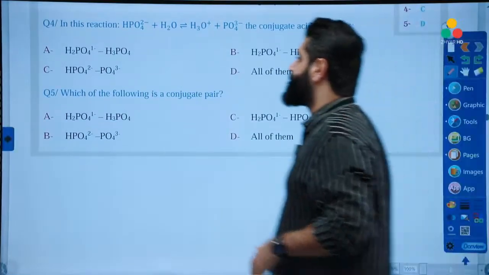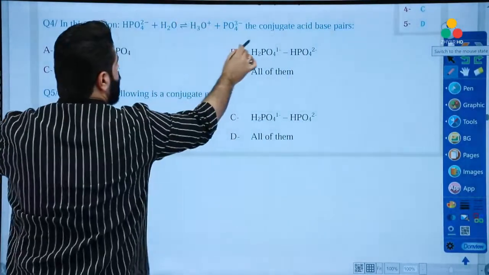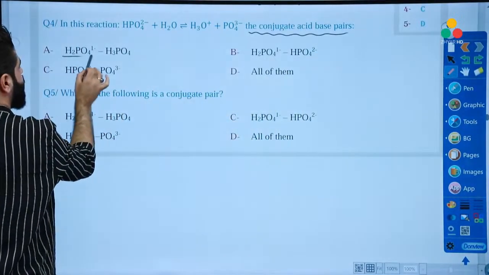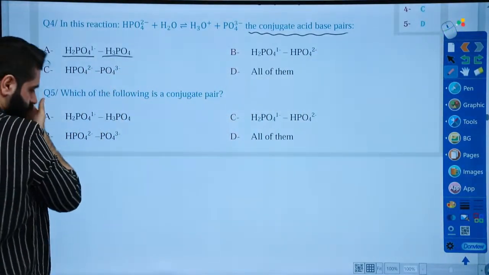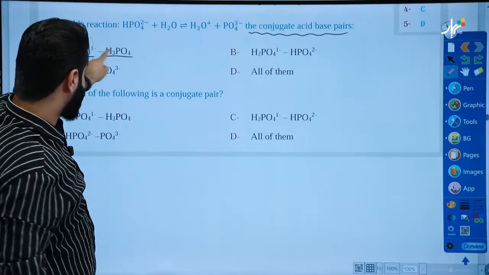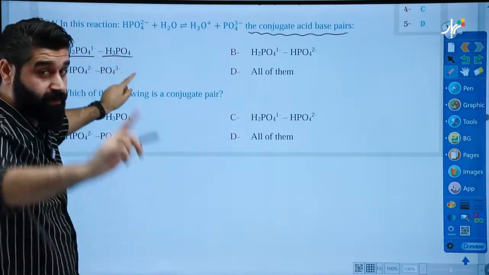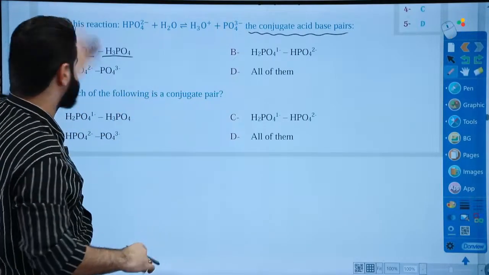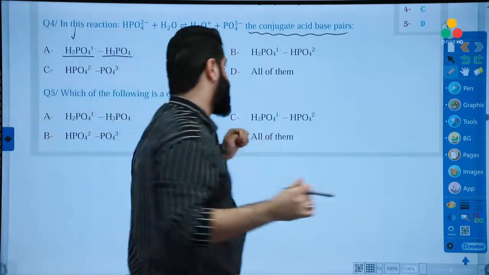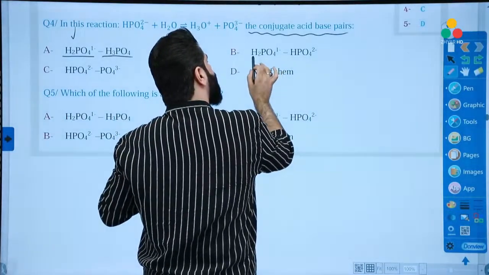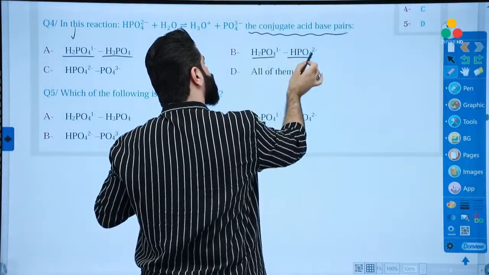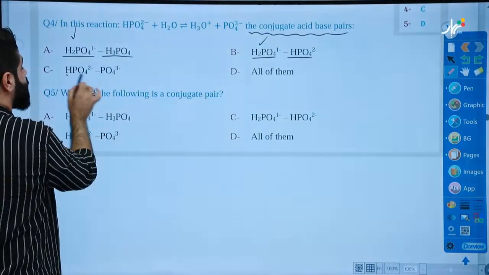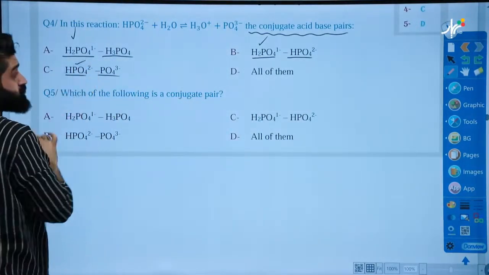In this reaction, the conjugate acid-base pair is, let's see, H2PO4 and H3PO4. The only difference between them is one proton. It looks correct still, but wait. Okay. Good. For now, it looks correct. This one, B. The only difference between them is one proton. It looks correct. Yeah. How about this? The only difference again is one proton.